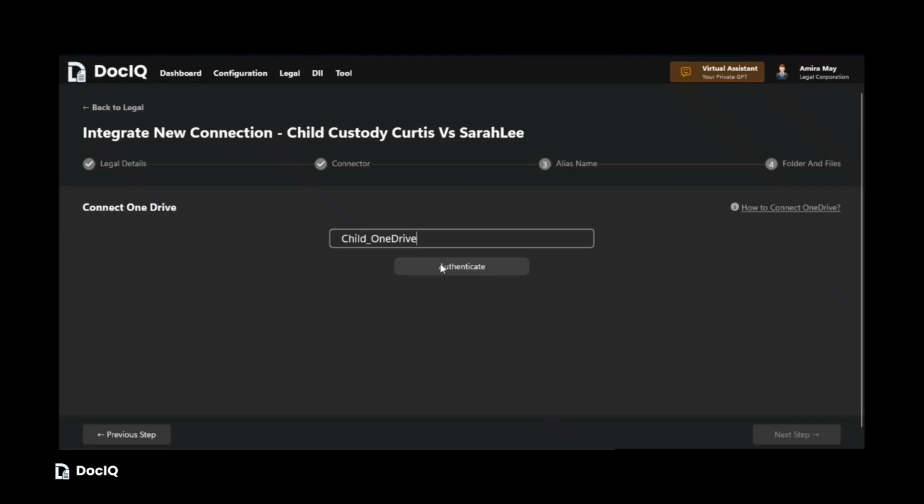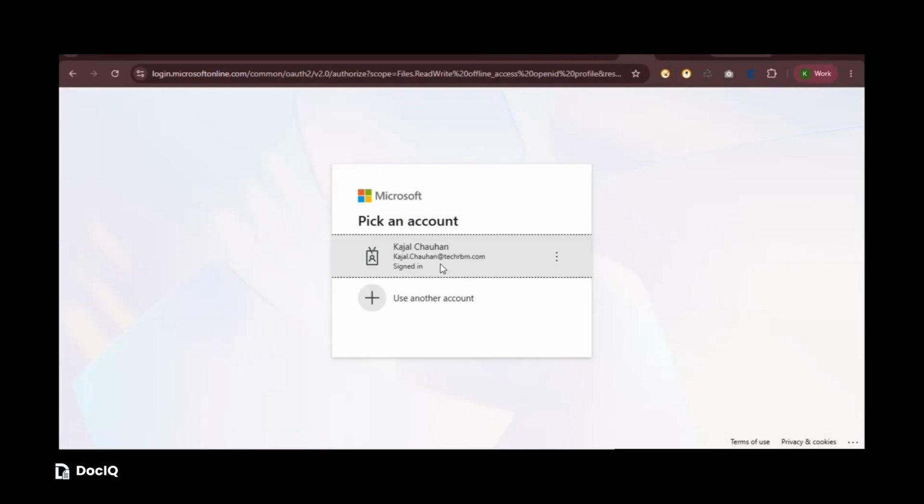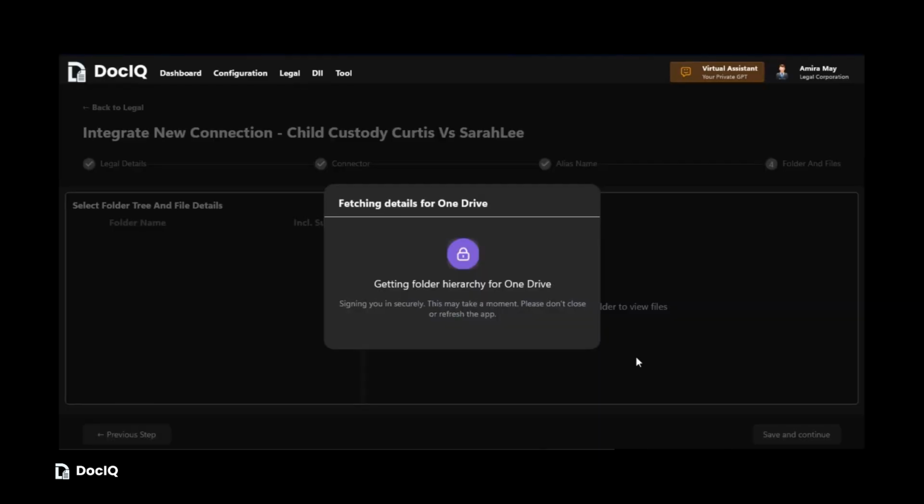Enter the connector alias name and click Authenticate. The application redirects you to Microsoft's login page. Enter your credentials and complete the authentication process. Once authentication is successful, return to the application and click Next.